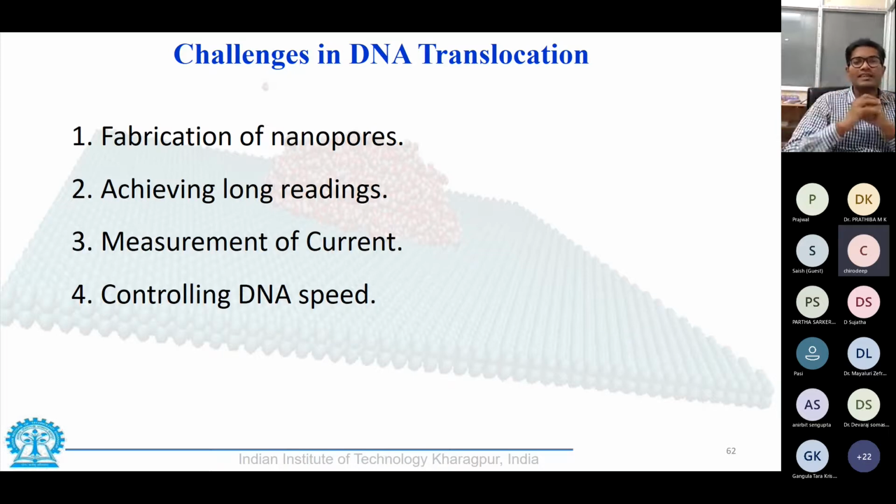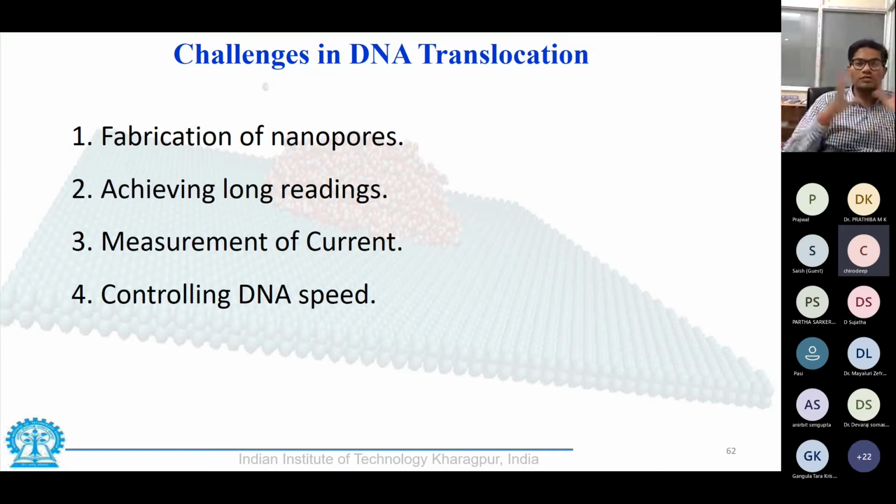We have to ensure that DNA enters the nanopore, so that the helical structure straightens out and enters the nanopore. And then we need to measure the readings of the current and the voltage, because DNA is a charged molecule. Based on the charges, we would be able to predict the properties of the molecules and any defects or any problems that are with the DNA.